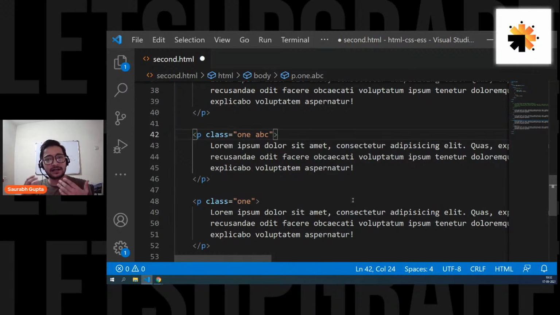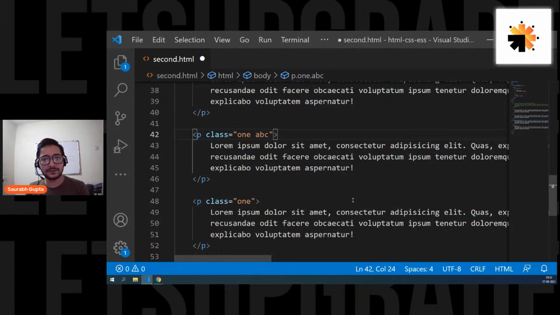So remember, guys, classes are one of the most common and one of the most used selectors. Why? Because of their advantages. You can repeat the same class name again and again so that you can apply the same CSS on multiple elements. And you can also give multiple classes to a single element. If you want to get a lot of CSS from here and there, you can also do that. Is that clear, everyone? And don't worry, we're going to see the use of it. Right now, just understand that you can do this. You can give the same class name to multiple elements. Are we clear, everyone? Please tell me.